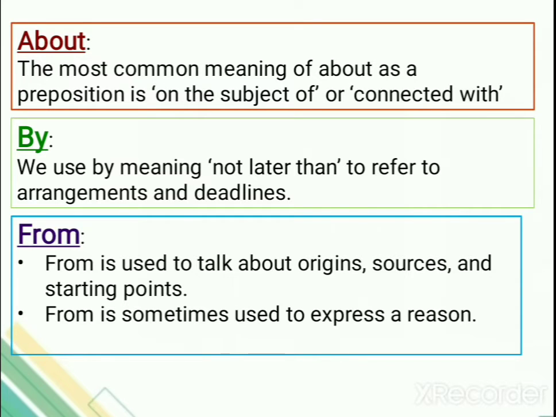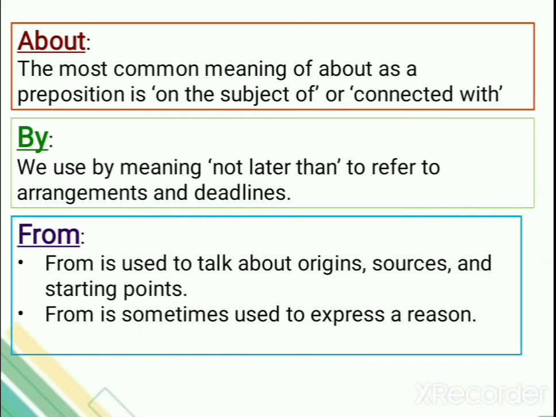Clear? Next, from. From is used to talk about origins, sources and starting points. So if you are talking about a starting point, or from where, origin means a central point from where it is, okay, or sources, for that we use from.